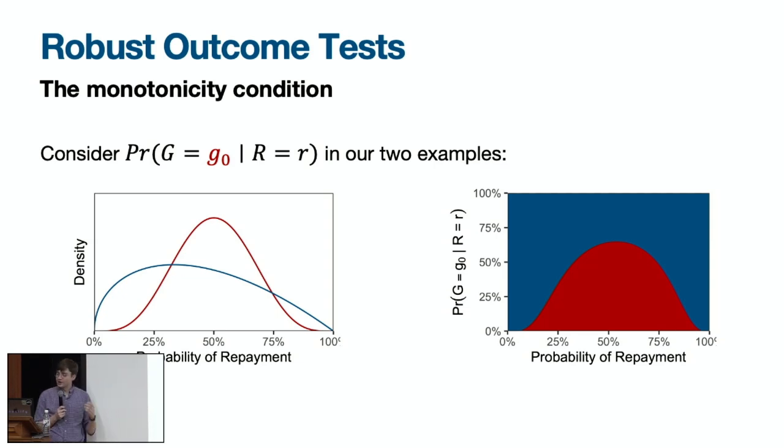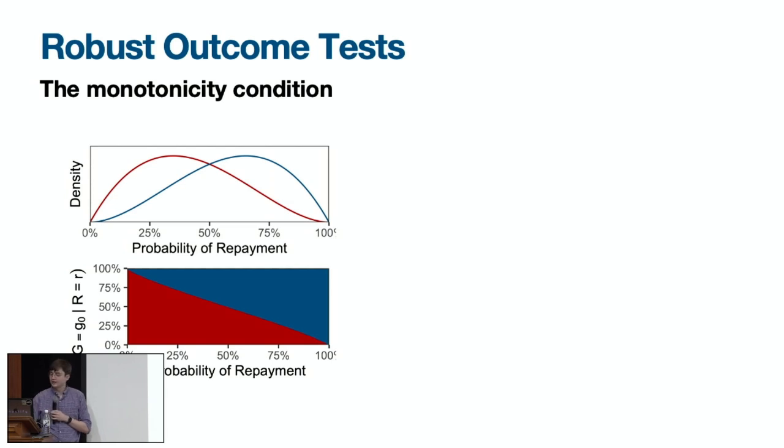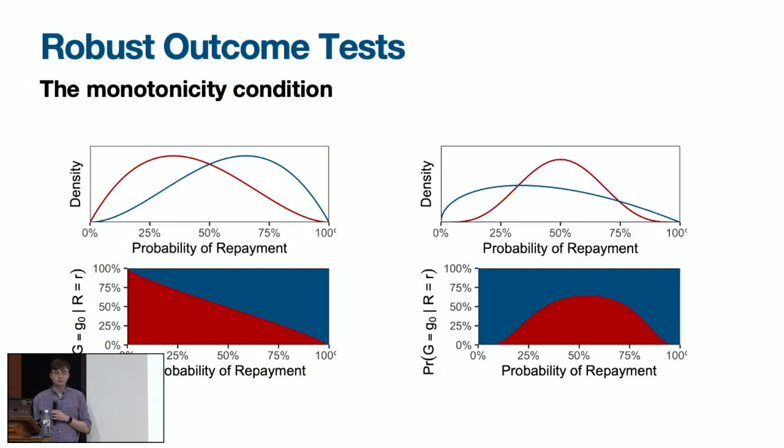Okay. So if we look at the proportion of people belonging to the majority group as a function of risk here, we also see something very different. Now this function is very non-monotonic. It starts very low, and it goes up, and then it ends very low again. That's because the minority group risk distribution has a lot of mass near 0 and 1, whereas the mass for the majority group risk distribution is concentrated near 1/2. So these are two different worlds. We have the first world where the probability of belonging to a particular group conditional on risk was monotonic. We also have the second world where the probability was non-monotonic. In the monotonic world, the robust outcome test seemed to work, and in the non-monotonic world, it failed.